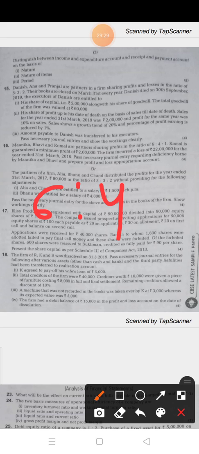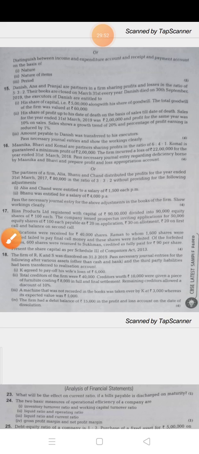This is the second journal entry. And the first journal entry, first of all you have to distribute the 22 lakh loss among all 3 partners, and the journal entry will be Manika's capital account debit, Bhavi's capital account debit, Komal's capital account debit to profit and loss appropriation account.